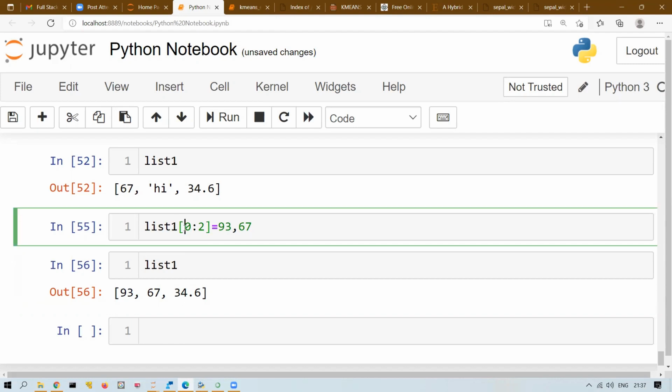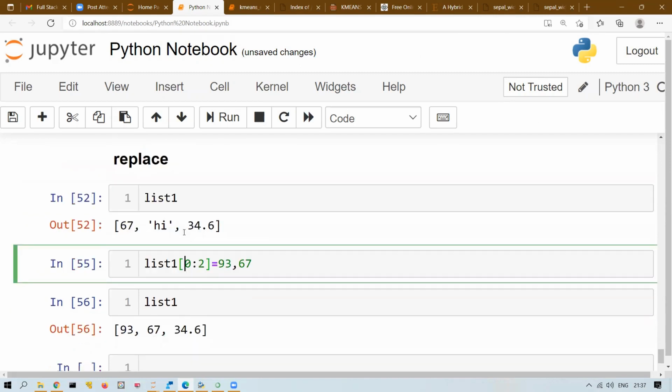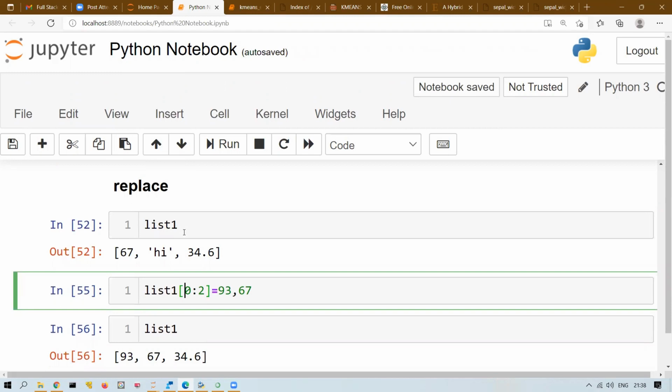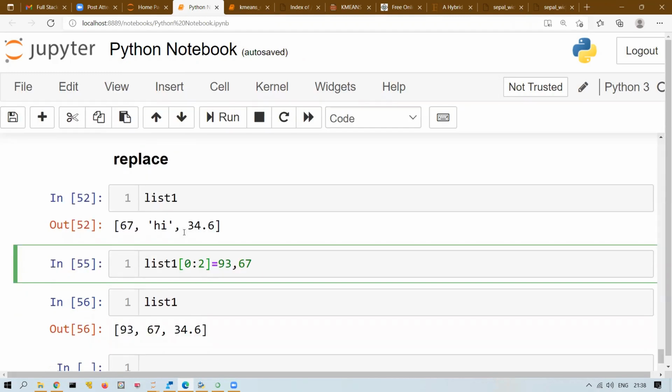Right? Is this replace clear? How to replace? Replace is clear? Yes, ma'am. Write the index location equals to the new value. Okay. Now replace you understood.